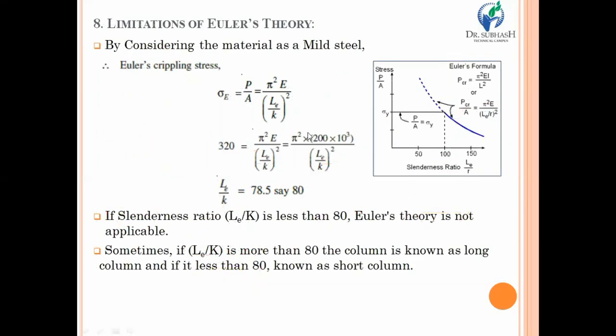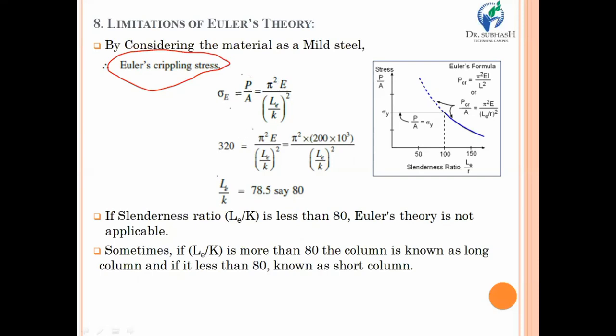Now, after discussing Euler's theory and its application, let's discuss some limitations of Euler's theory. We all know that Euler's equation is P is equal to pi square E I upon LE whole square. So ultimately, Euler's crippling stress becomes sigma E is equal to P by A, that is equal to pi square E upon (LE by K) whole square.